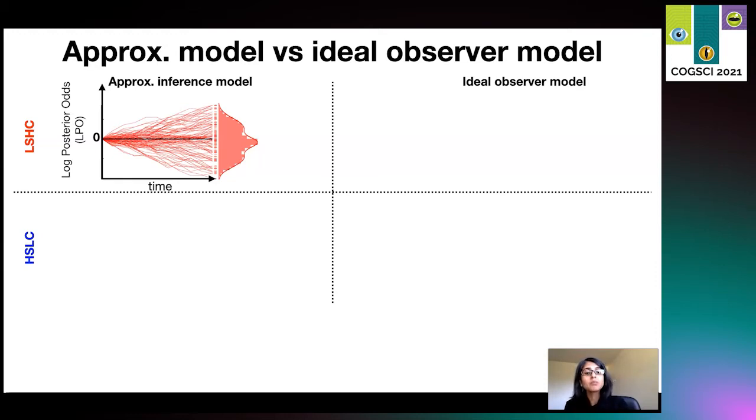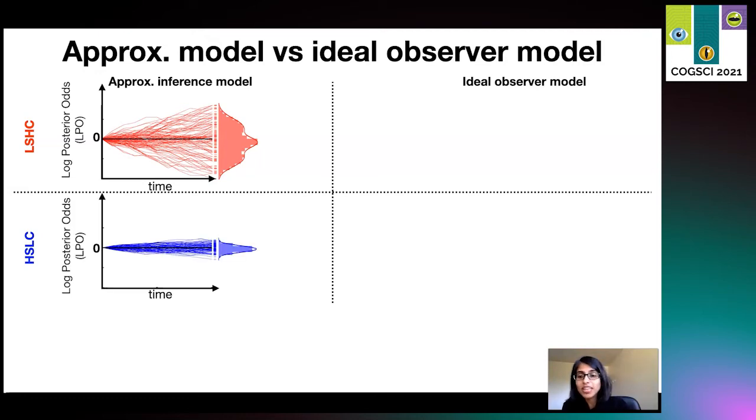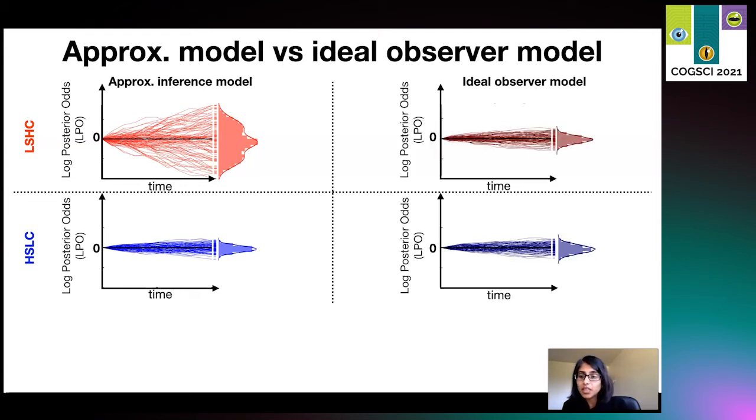Intuitively, this happens because your belief about one particular choice becomes stronger and stronger over time since you keep seeing what you expect to see and reinforcing your belief even when the actual evidence is entirely ambiguous. But for the HSLC condition, due to weak or no feedback signals, the actual posterior odds stay close to the true posterior based on the external evidence. That is, they stay close to the zero line shown in black. Now, for an ideal observer, there is no difference in the two conditions, as expected. And note that the ideal observer qualitatively matches the approximate inference model for the HSLC condition shown in blue in the bottom left.